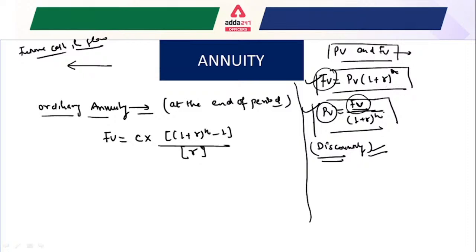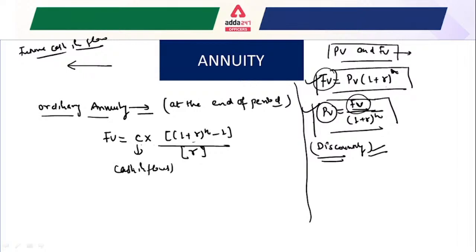Okay, both are important, and we will discuss these kinds of things in the question and answer sessions. The important thing we have to understand here is the formula for the future value, that is equal to C multiplied by ((1 + r) to the power n minus 1) divided by r. All right, where C denotes your cash inflows.